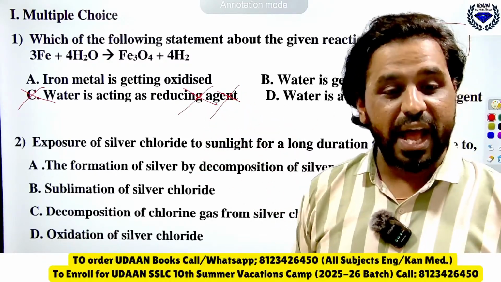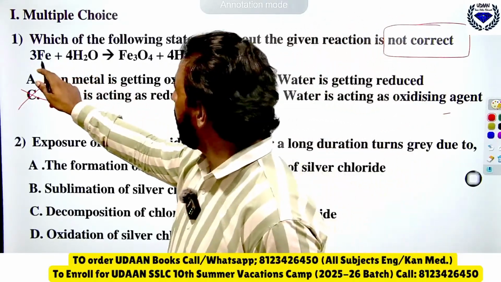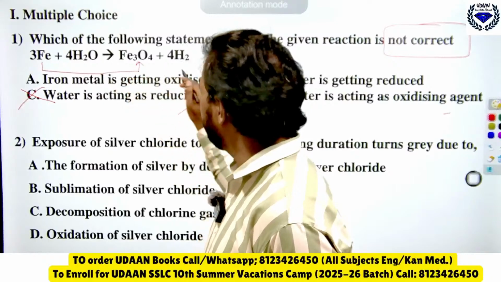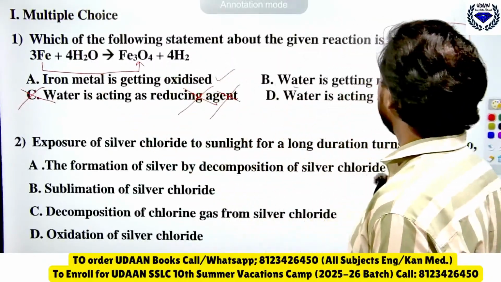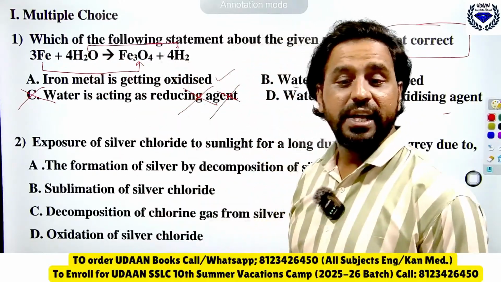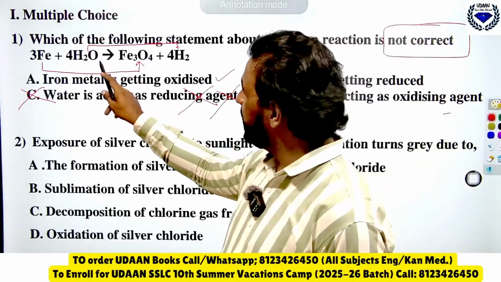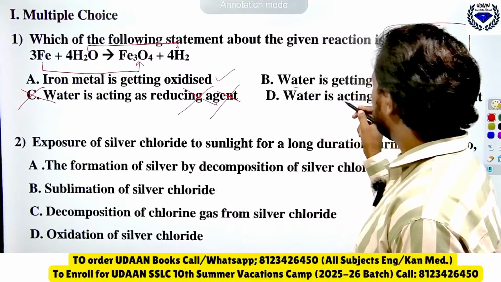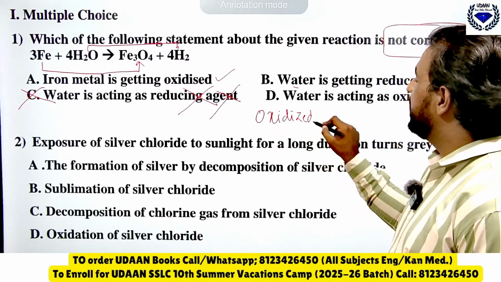So let me know the answer here. See here, iron metal is getting oxidized. This is accepted, oxygen was not there and now oxygen has come. Similarly, water is getting reduced. Definitely, removal of oxygen is called reduction. Then, water is acting as a reducing agent. See, the one which is getting oxidized is the reducing agent.